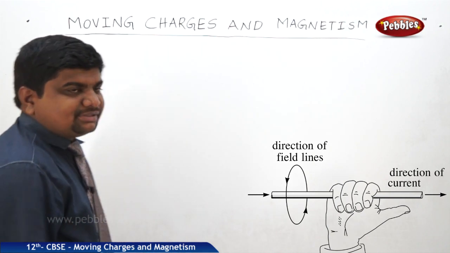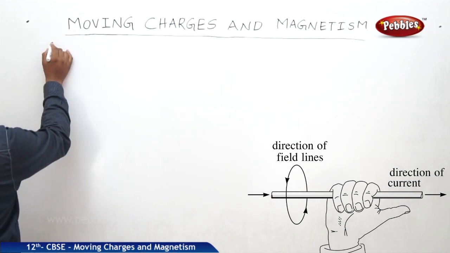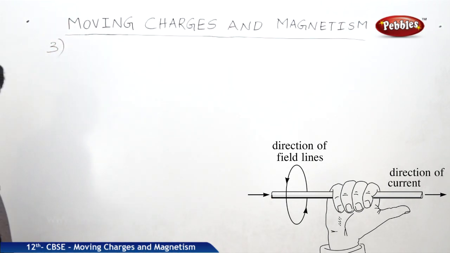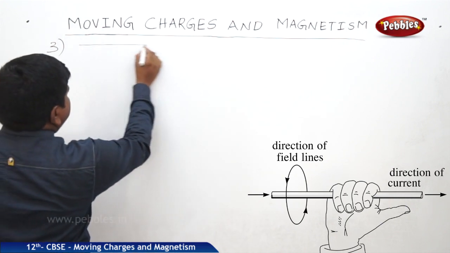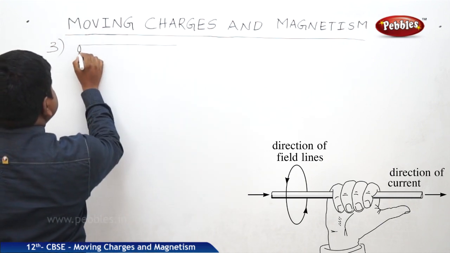There are two more assumptions with respect to the equation. The third one is, suppose I took a wire of infinite length.